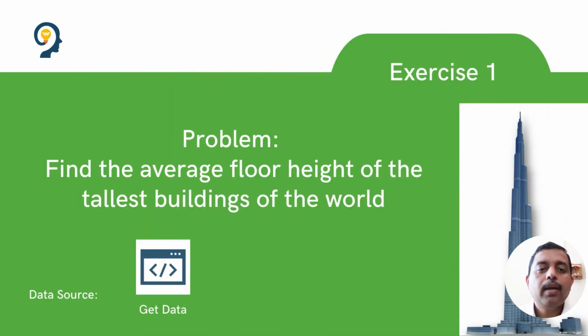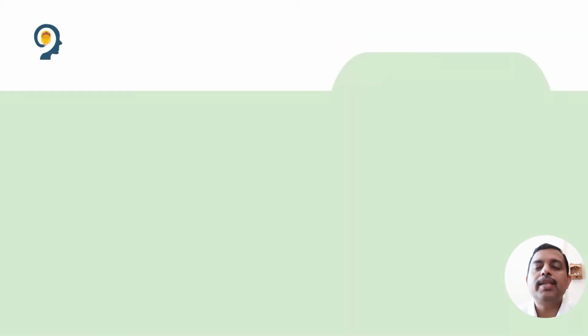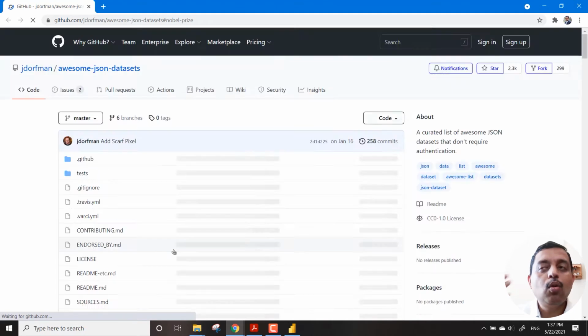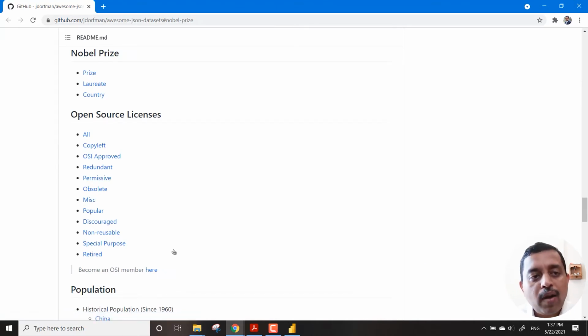This is the first assignment. Now as we go further, the complexity will also increase. So exercise number 2. Here what you need to do is analyze the achievements of Nobel laureates over time. So the data, definitely authentic data. We just press Control and then open, and you will be able to go to GitHub, where you will find the Nobel laureate data. So you will see prize, you will see the laureates, and you will see the countries. You need to analyze inclusive of all these things.